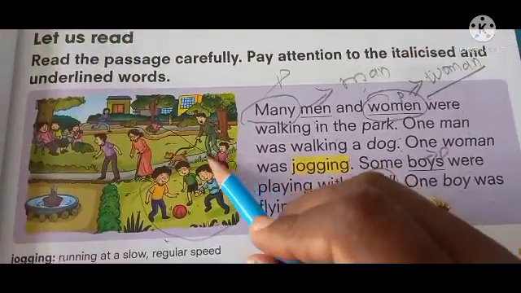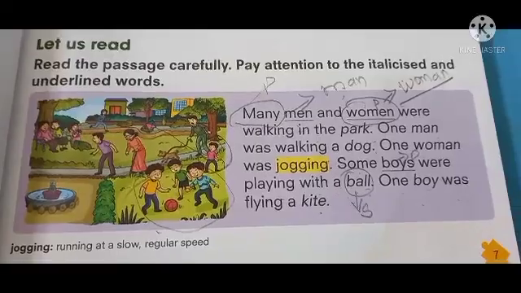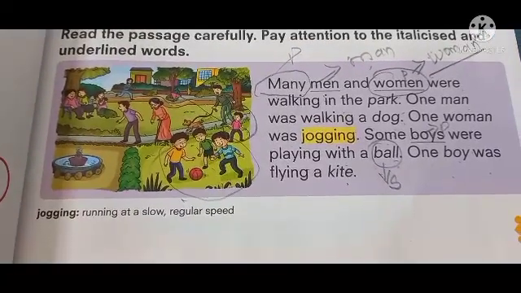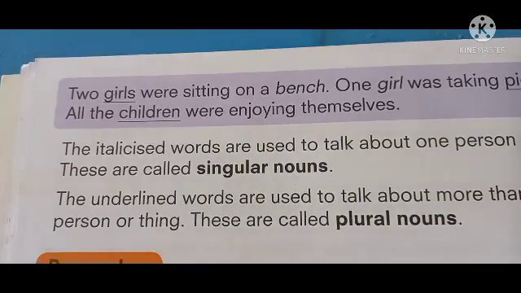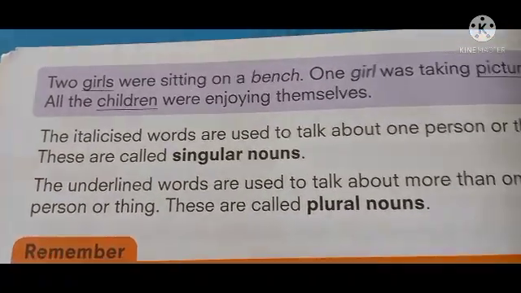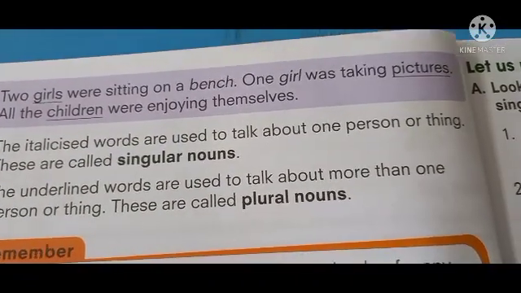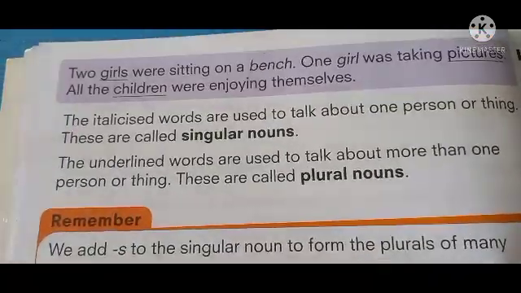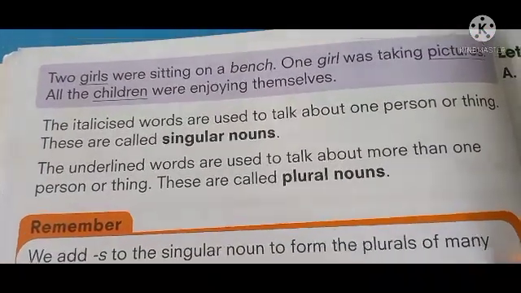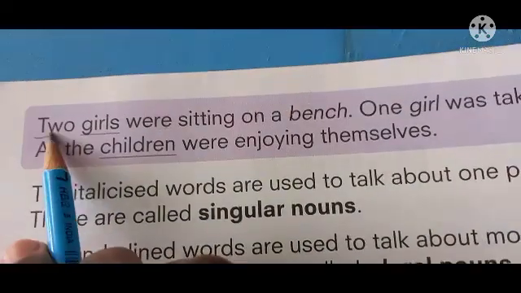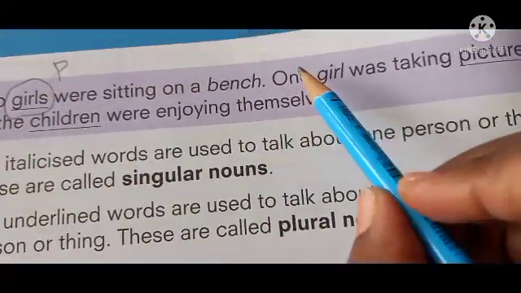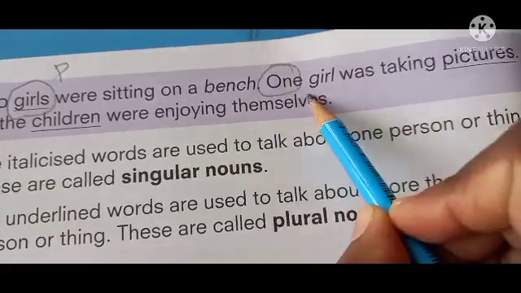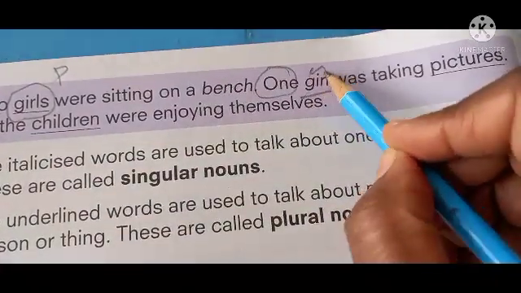This boy, one boy, is flying a kite. Two girls were sitting on a bench. One girl was taking pictures. All the children were enjoying themselves. Here see two girls, plural. One girl is singular.